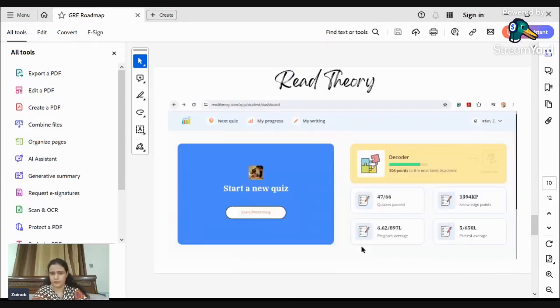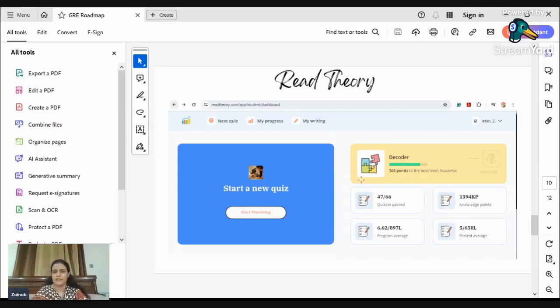Okay. So, what is Read Theory? I have put a screenshot of my Read Theory dashboard. You can check that I have passed 47 out of 66 quizzes, and my knowledge points are these, and my program average is 6.62, and pre-test averages are like this. So how good am I for the GRE? So what is Read Theory?